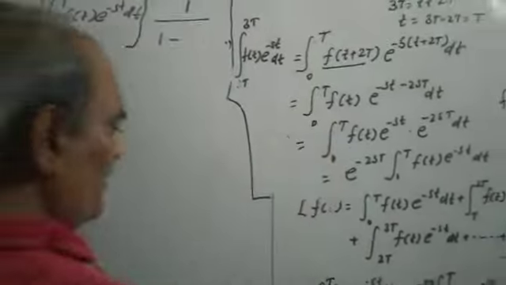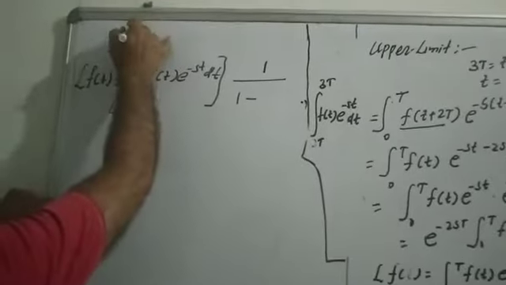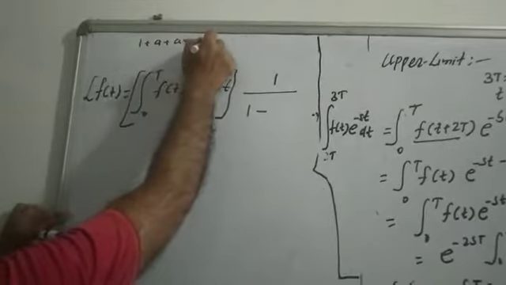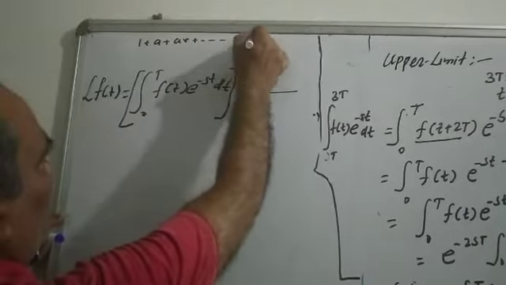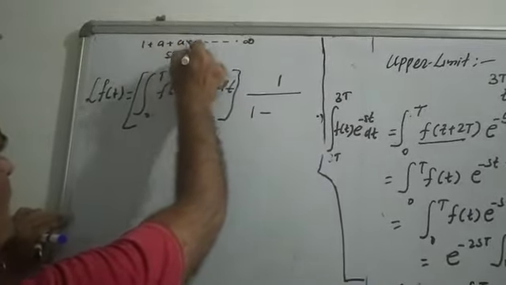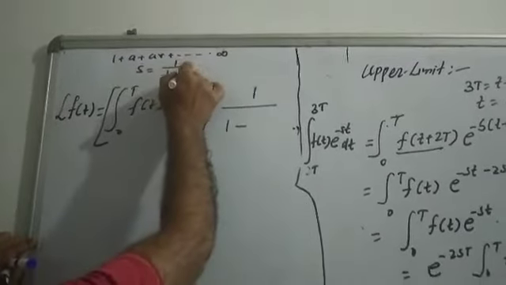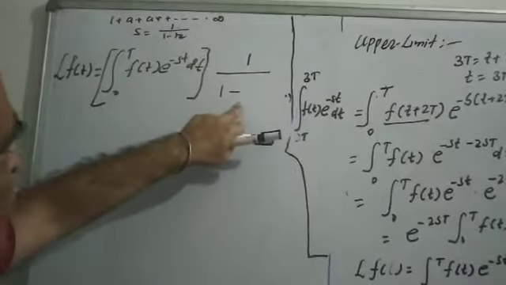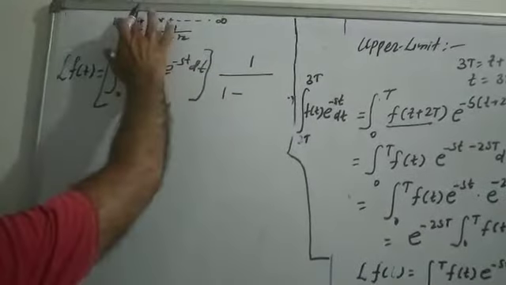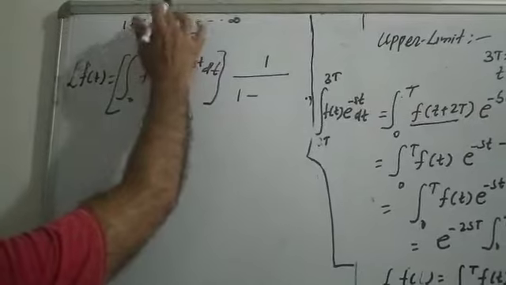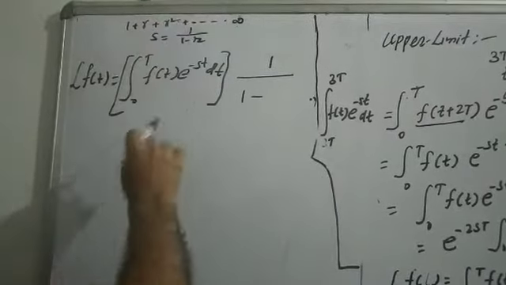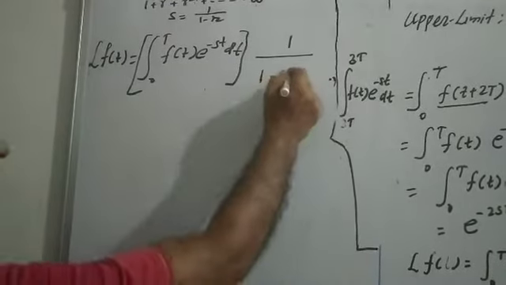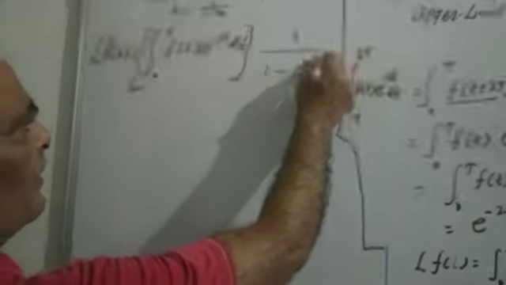That type of series forming a GP is a plus ar plus ar squared and so on. The sum of this infinite series is equal to 1 upon 1 minus r. So here the first term is 1, and the common ratio is e to the power minus sT.